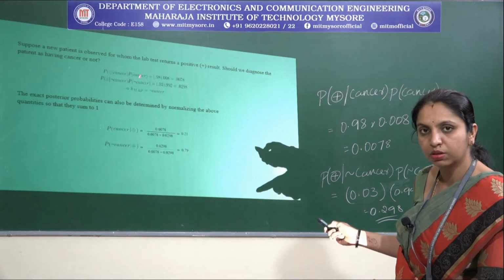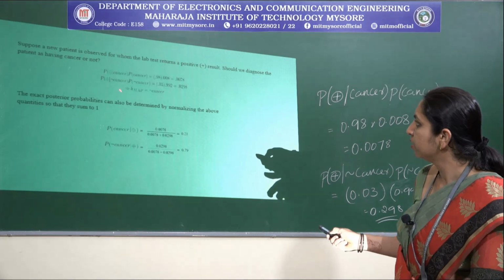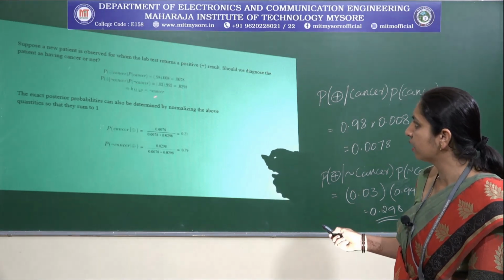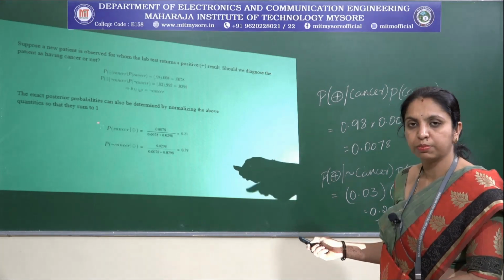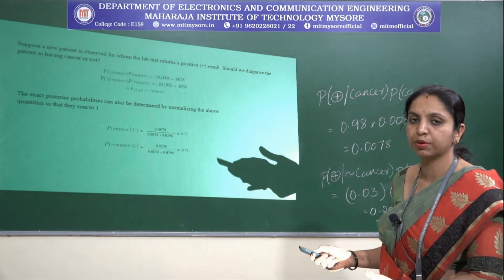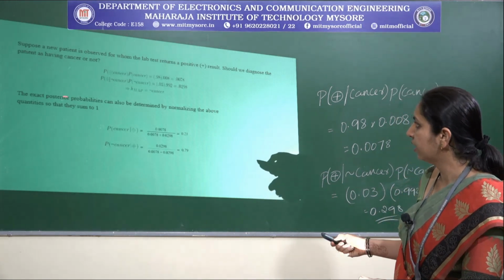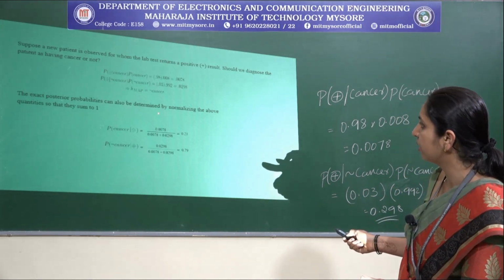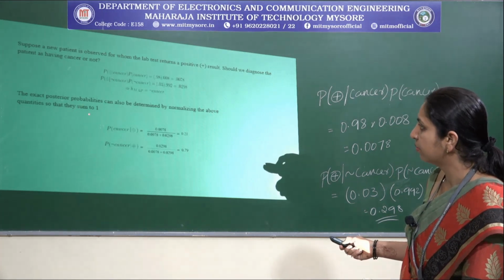Out of these two hypotheses, based on the maximum posterior probability, we get the most probable hypothesis. The exact posterior probability can also be determined by normalizing the above quantities so that they sum to 1.